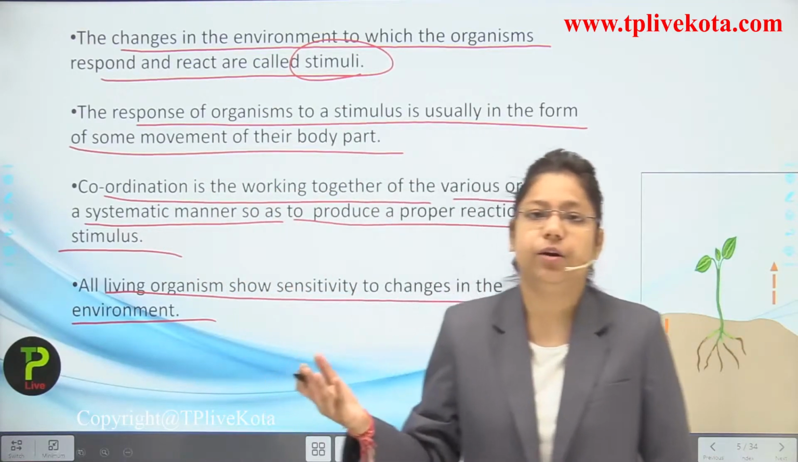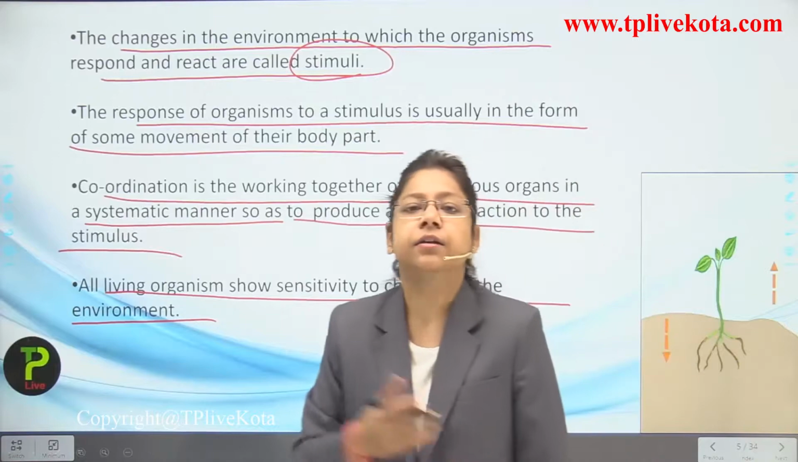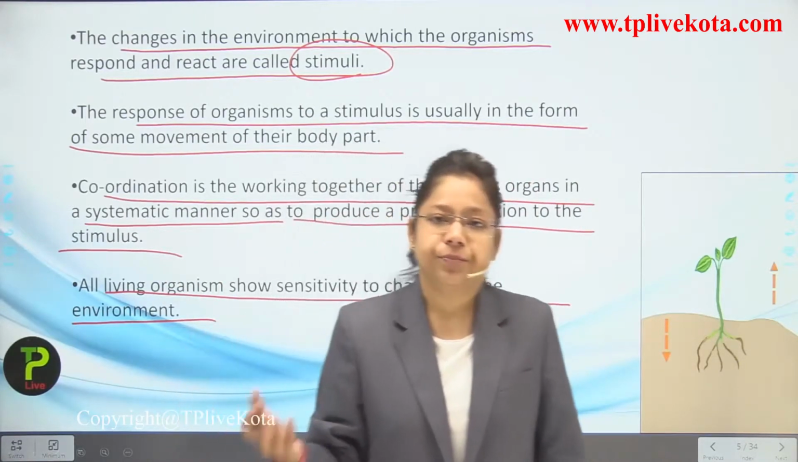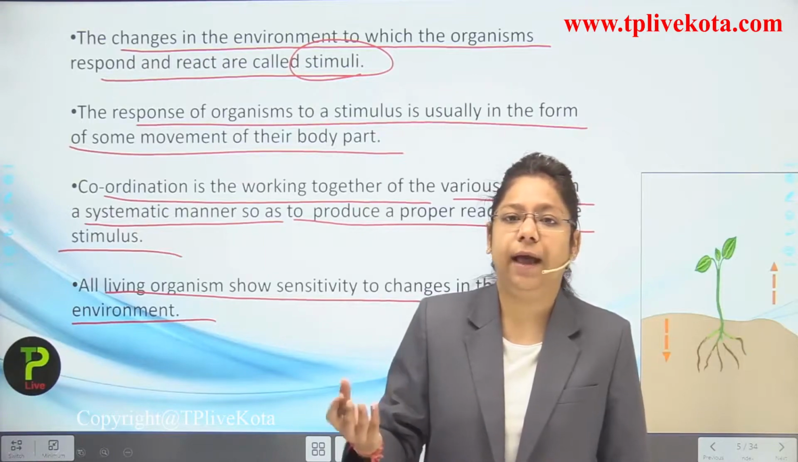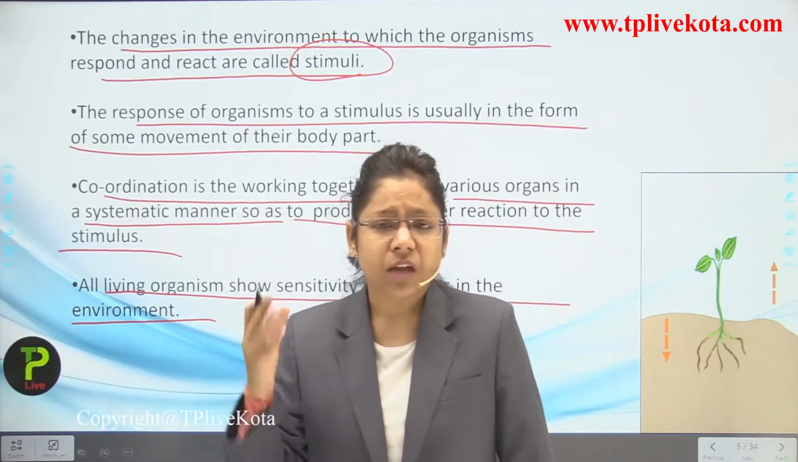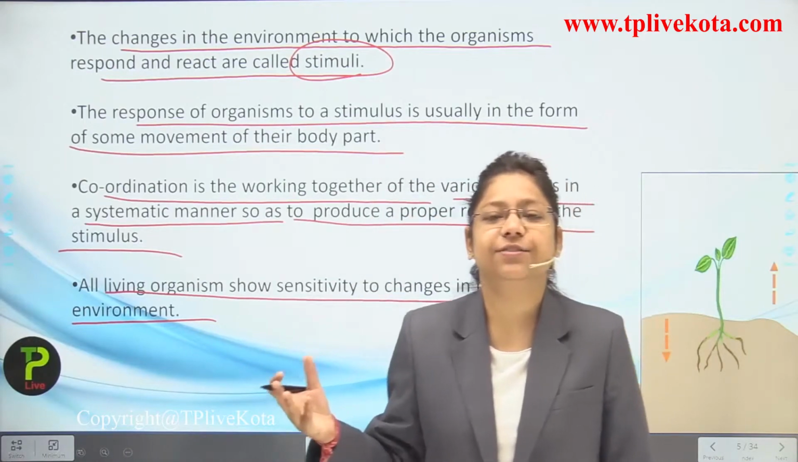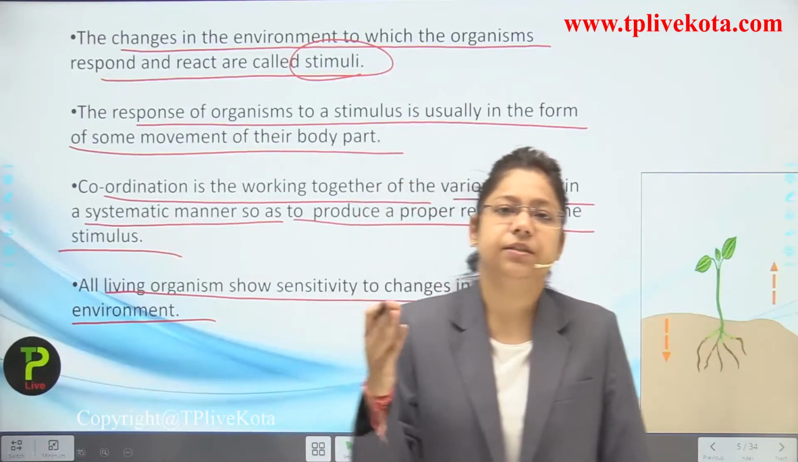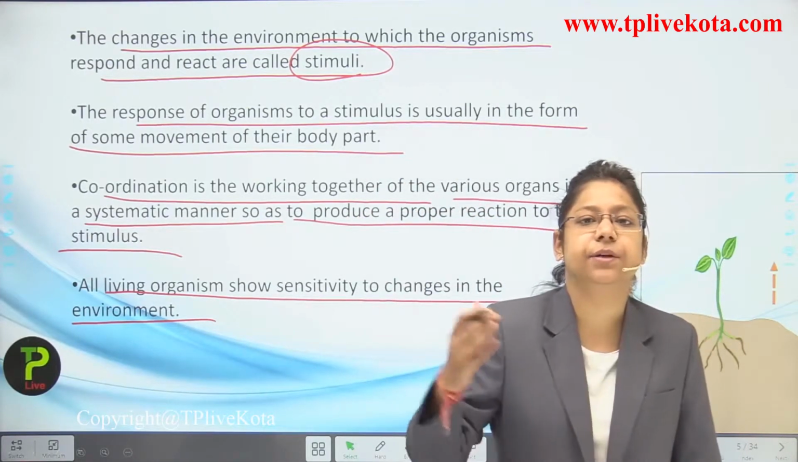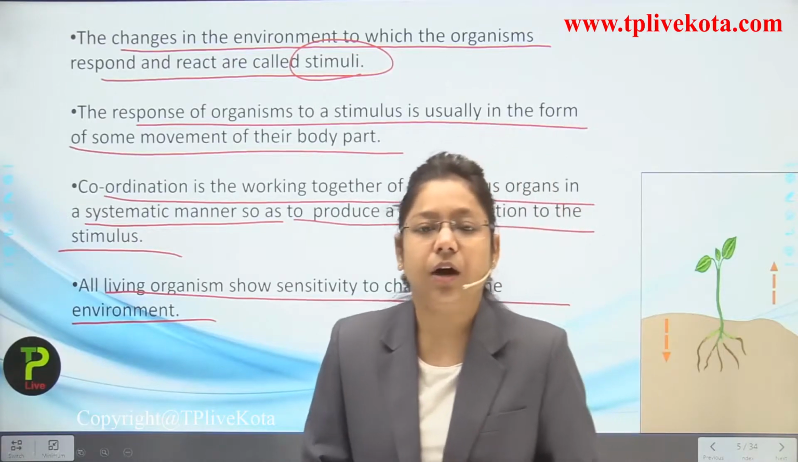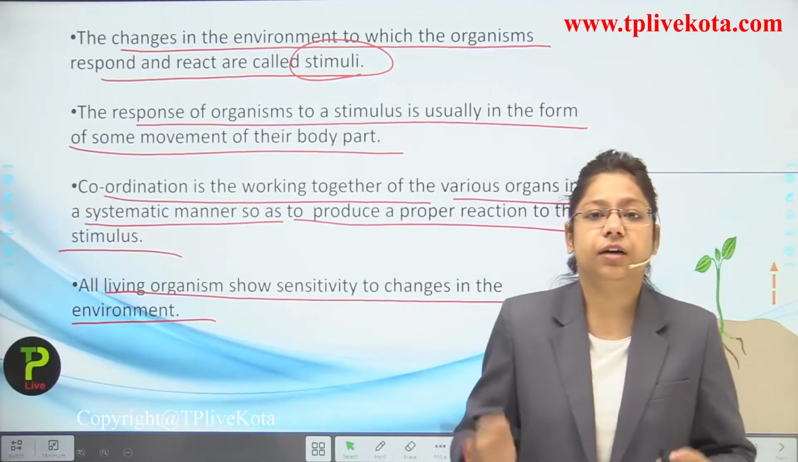Next, all living organisms show sensitivity to changes in the environment. All living organisms show it, even if it is a plant, invertebrate or vertebrate. We are also showing it. In the months of May, June, July, we respond to the environment as we receive the hot signals from it, because the temperature is rising. But when the temperature is down, in the season of November, December and January, we wear woollen clothes. Why do we do so? Because we are feeling the cold.